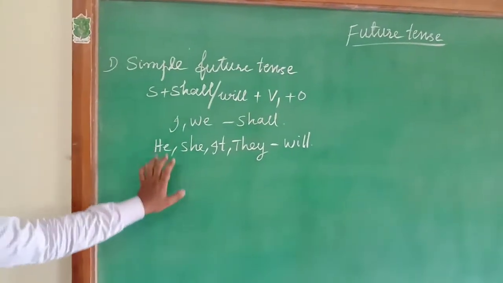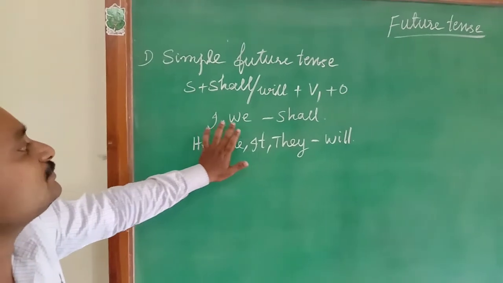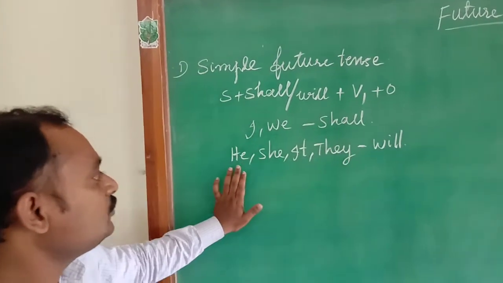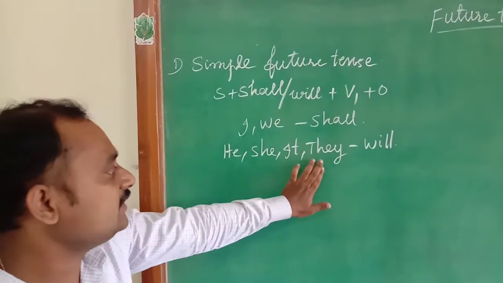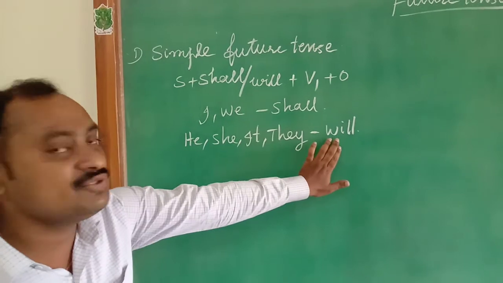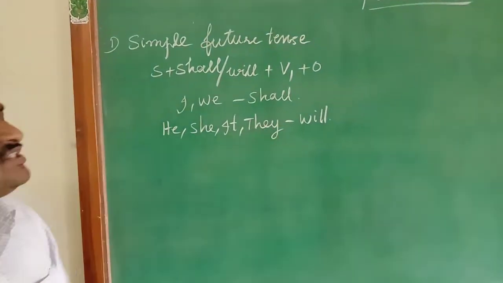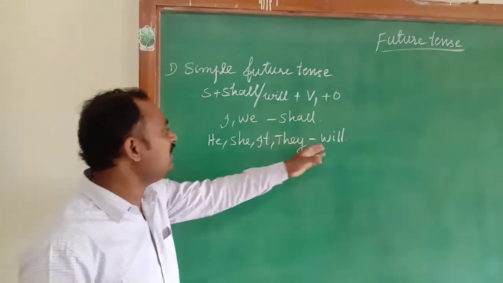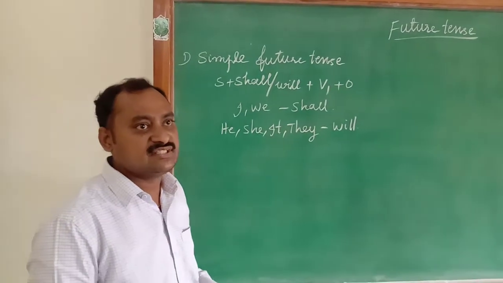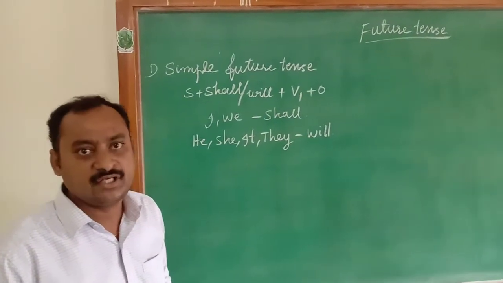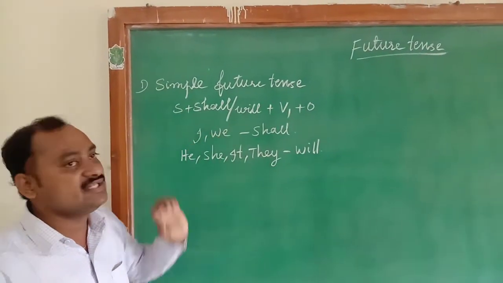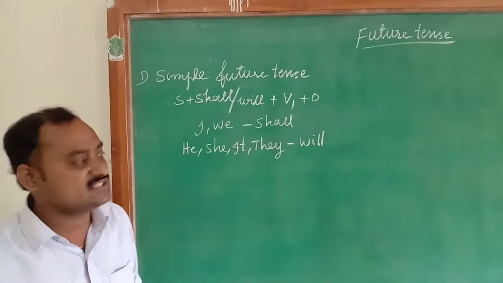Again, I am repeating. To I, we, this first person subjects, we have to use shall in future tense. To he, she, it, they, these second person and third person subjects, we have to use will. On some occasions, we can use will even for I, we, the first person subjects also. Suppose you are taking instant decisions to describe those actions, we will use will for I and we.